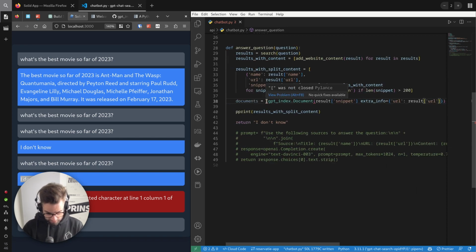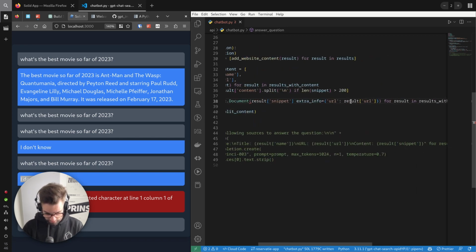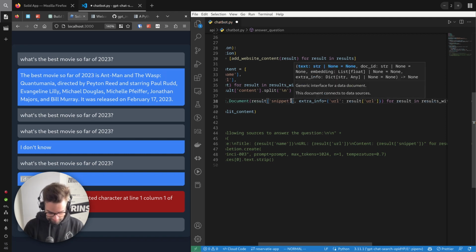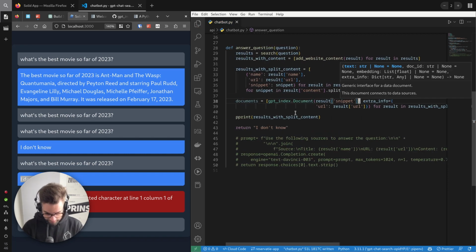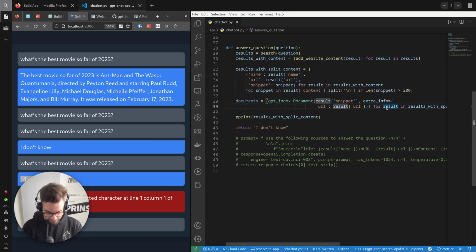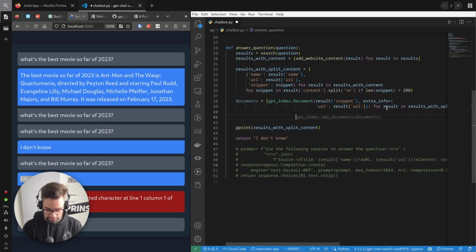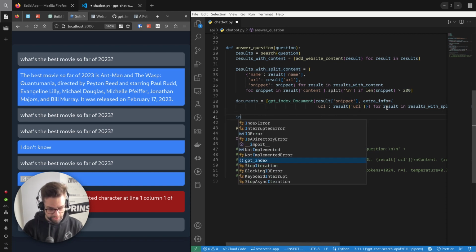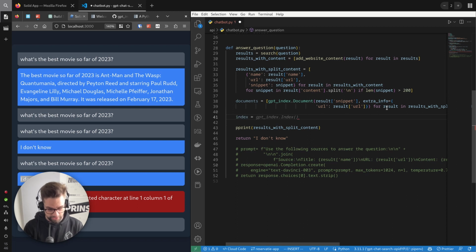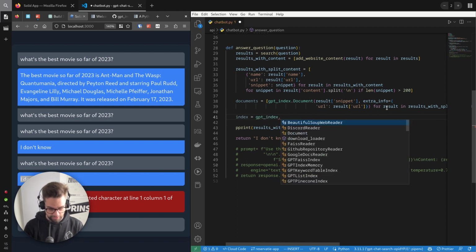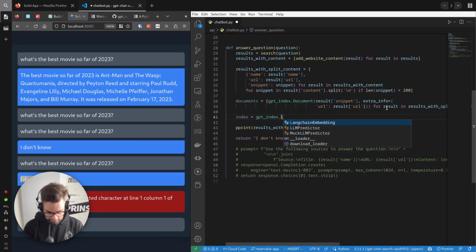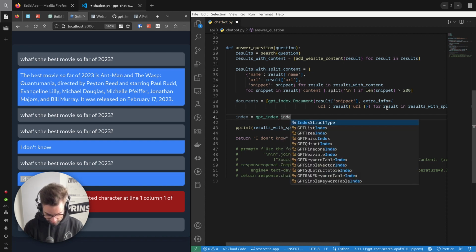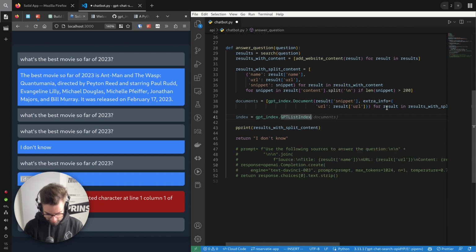Why is this not okay? It was not closed. Yes, it is. It's there. Try to read, damn it. Oh, this one should have a comma here. There you go. There we go. Okay, so now we have the contents, the documents. What I want to do now is create an index. Index equals GPT-index. It's called a list index. GPT list index documents.